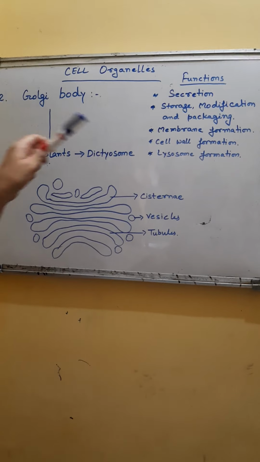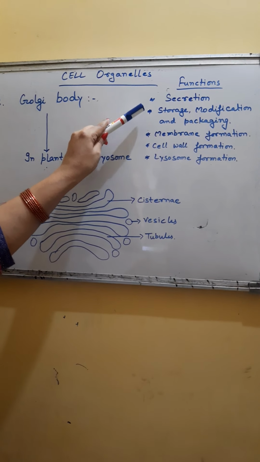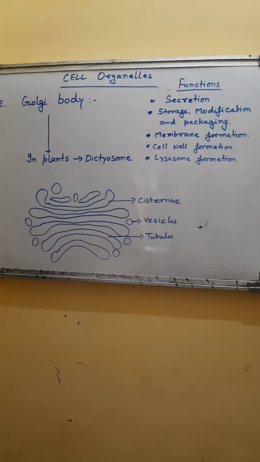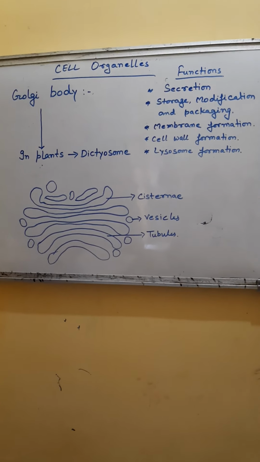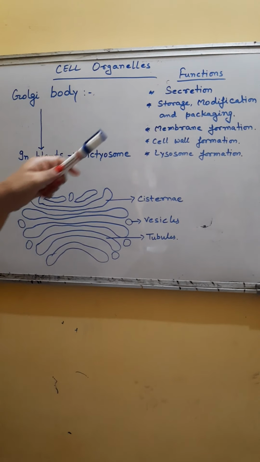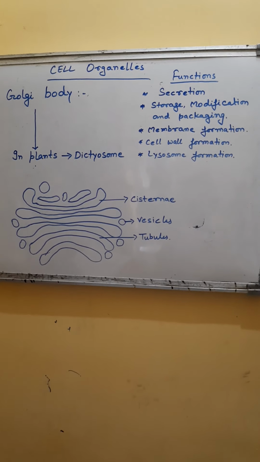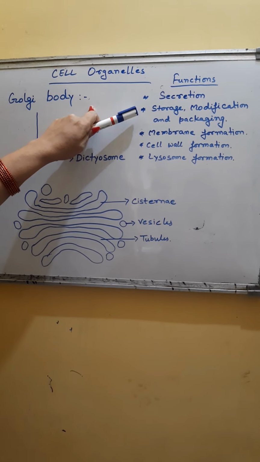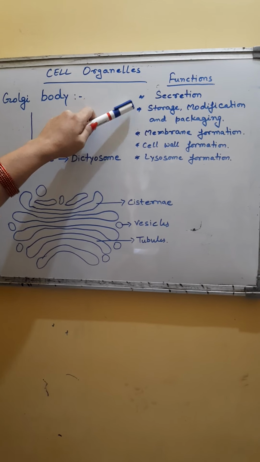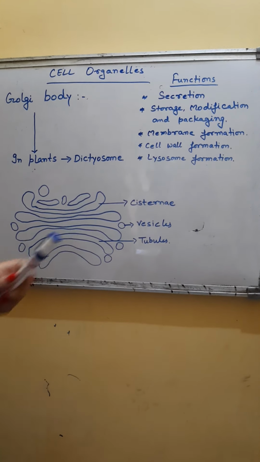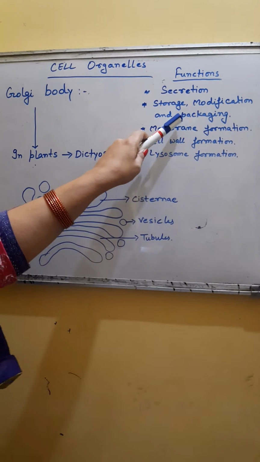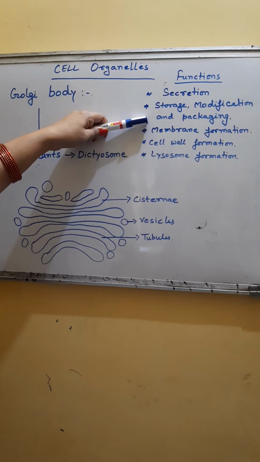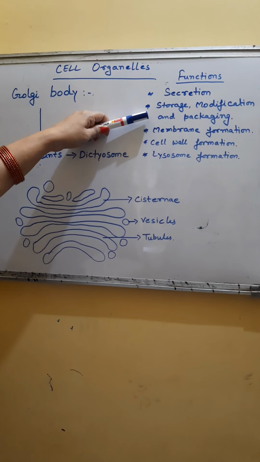The next function of the Golgi complex is storage, modification and packaging of proteins formed obviously in the endoplasmic reticulum. When secretion is not required, and the substances are not needed to be released, they are stored inside the Golgi complex, and there they are modified according to need, and packaged. So it helps in storage, modification and packaging of substances also.